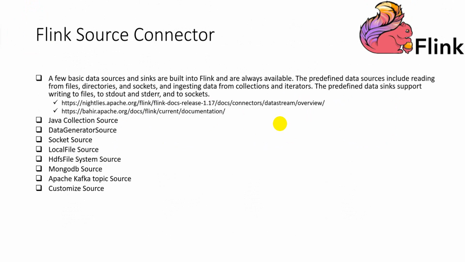A few basic data sources and sinks are built into Flink and are always available. The predefined data sources include reading from files, directories, and sockets, and ingesting data from collections and iterators. The predefined data sinks support writing to files, to standard output and standard error, and to sockets.